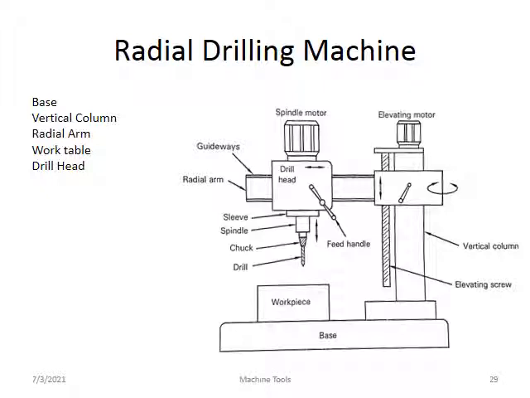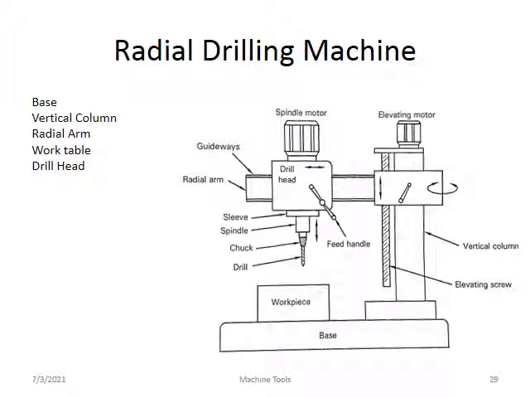The second difference is that there are two motors, while there is a single motor in the first case. Guideways are provided on the radial arm. With the help of these guideways, the drill head moves forward and backward, horizontally, on the radial arm. Then there are the sleeve, spindle, chuck, and drill. This is a drill feed handle. Rotating clockwise moves it downwards, rotating anti-clockwise moves it upwards. So this is about the radial drilling machine.